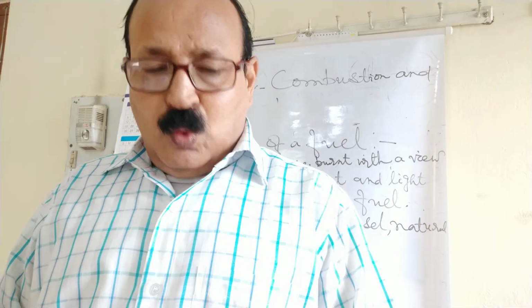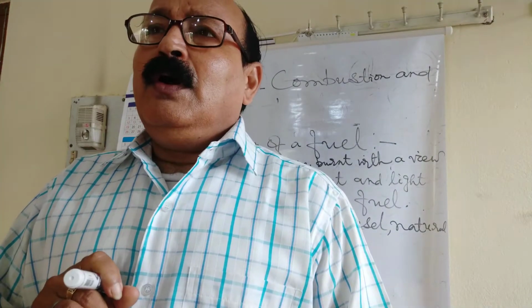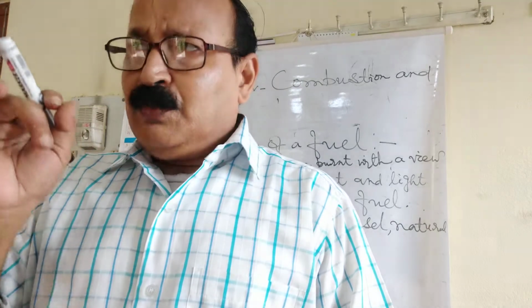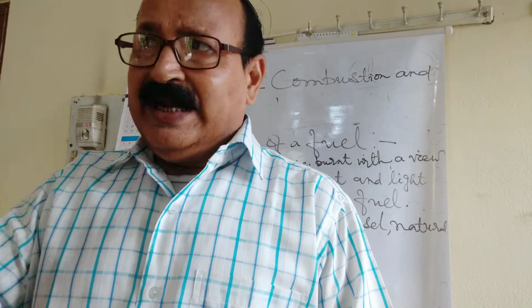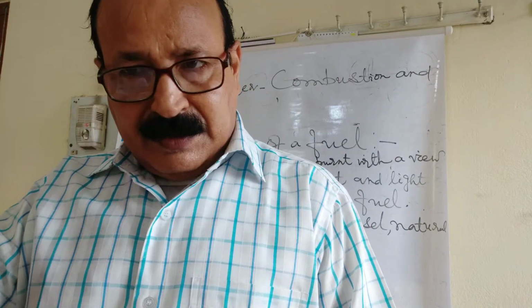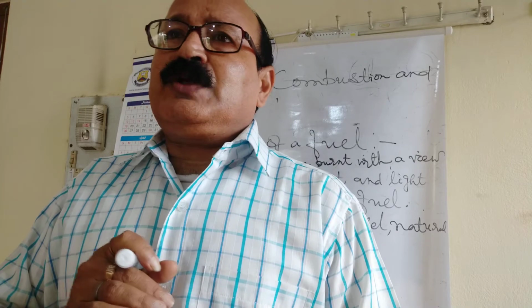For example, wood is a combustible substance, because when we burn wood, it gives heat as well as light. Similarly, after burning, we get waste material out of wood, which is referred to as ashes.